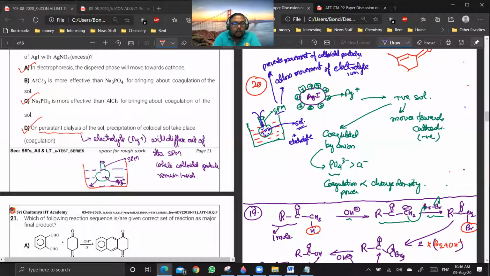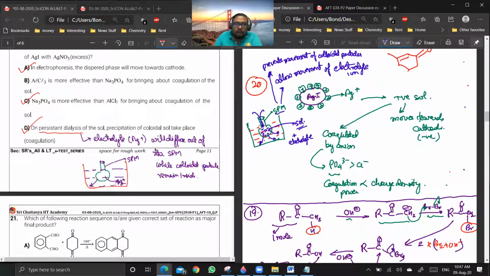The moment you put this pouch of colloidal particles into the solution, the concentration of nitrate ion outside in this solution is negligible. Inside it is high. What will happen? There will be diffusion of NO3 minus outside.